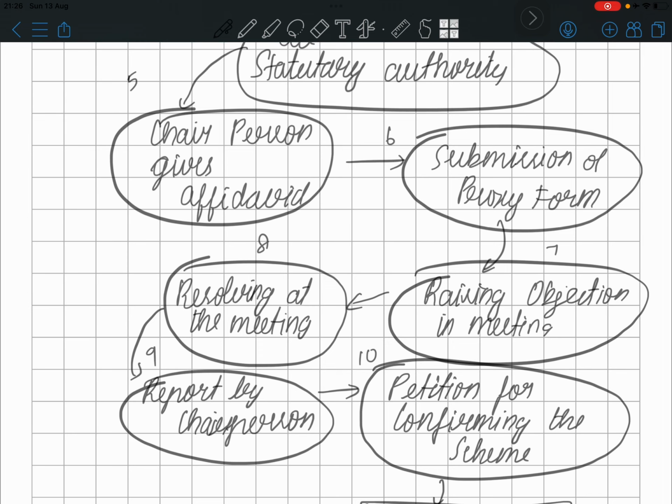Not everyone can raise an objection, but there is a threshold: only 5% of the voting power will be heard, or a collective of 5% must be there to raise such issues. If not, the issue won't be taken into account, because with all the shareholders sitting there, only one shareholder is raising the issue. So everything should be taken care of.